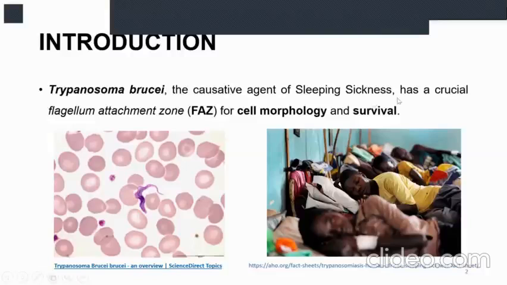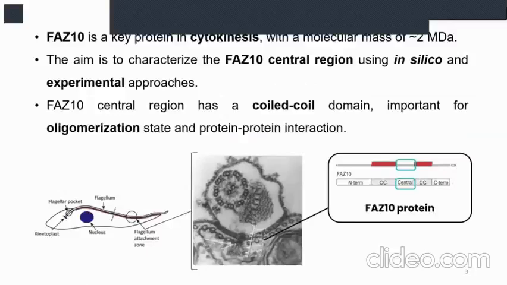The parasite has a crucial flagellum attachment zone. This is also called FAZ. And this zone is very important for cell morphology and survival of this parasite. This FAZ is a complex of proteins interacting between them. One of these proteins is FAZ10, the focus of my project. This protein is very important in cytokinesis.